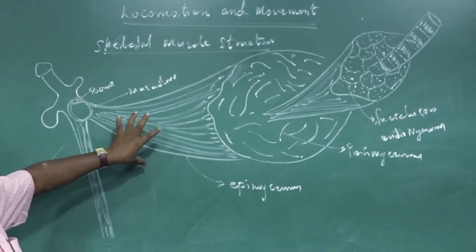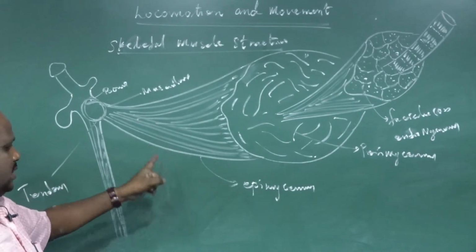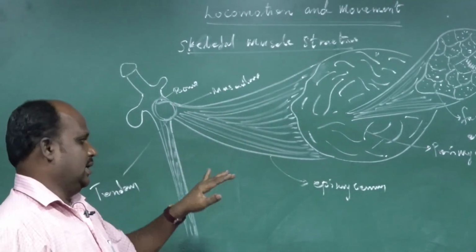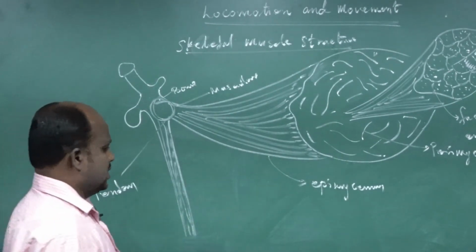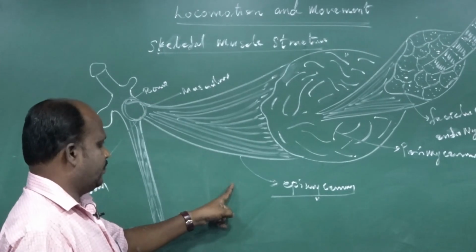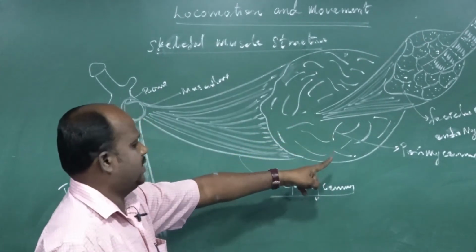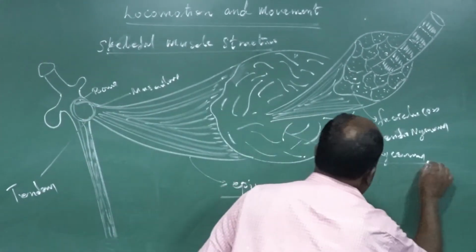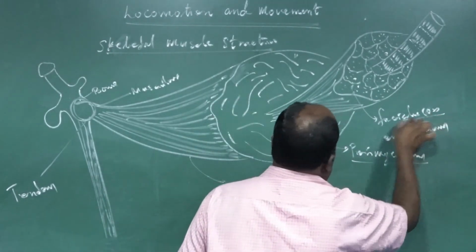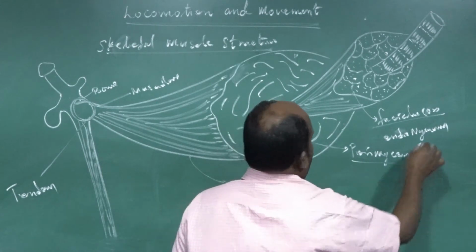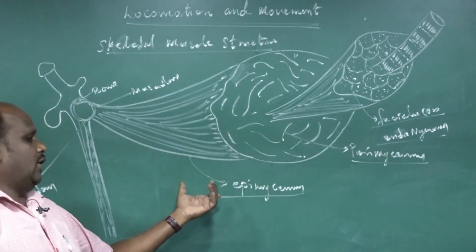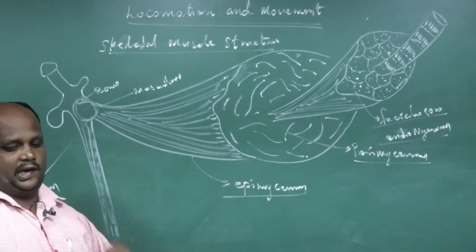The skeletal muscle is made up of muscle fibers. Each muscle fiber is covered by 3 membranes. One is the epimysium, the outermost layer of the muscle fibers. Next is the perimysium. Sorry, it's the middle membrane. The fascicles are covered by the endomysium. These are the 3 layers covering the muscle fiber.